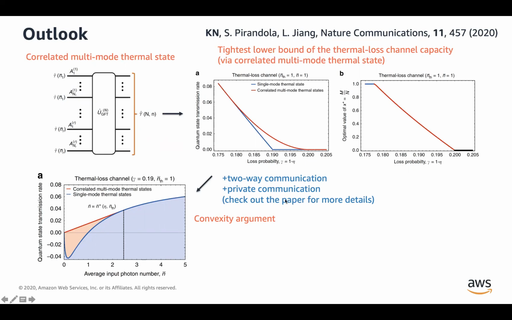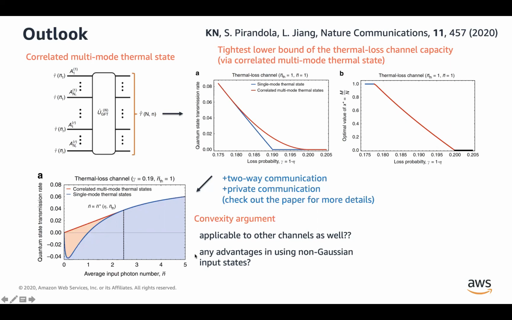For those of you who are interested, please check out the paper. And going forward, an interesting question would be whether this simple and general explanation might apply to some other interesting settings.